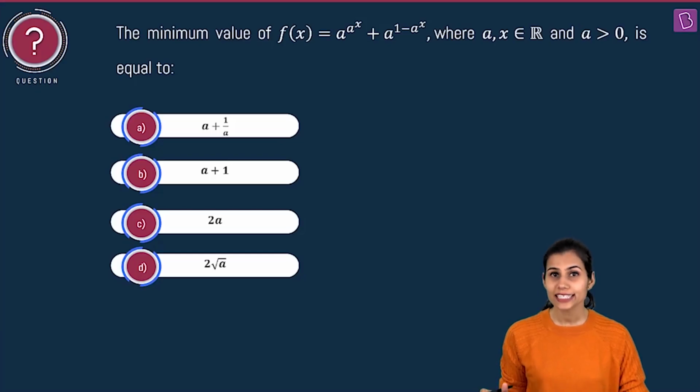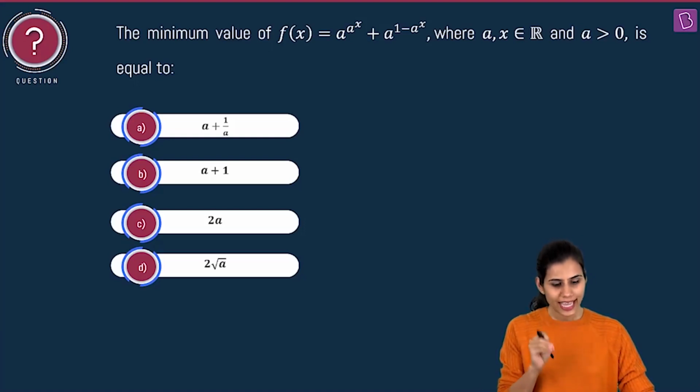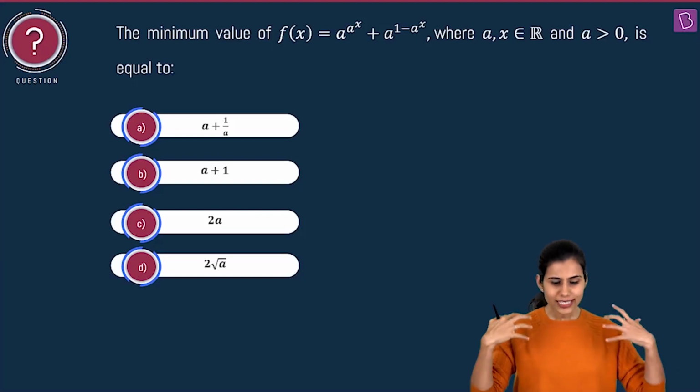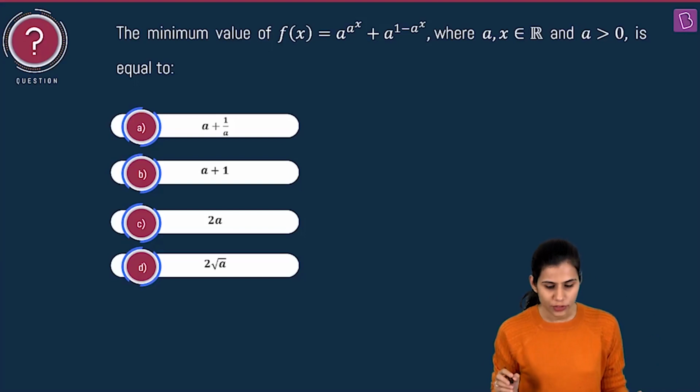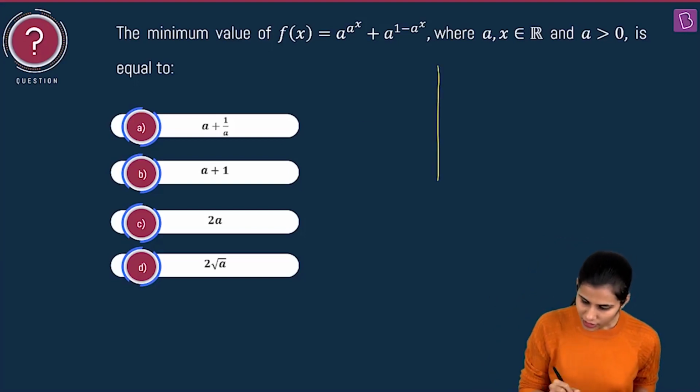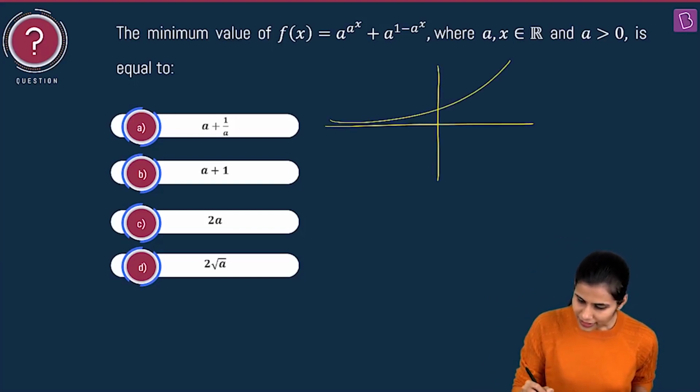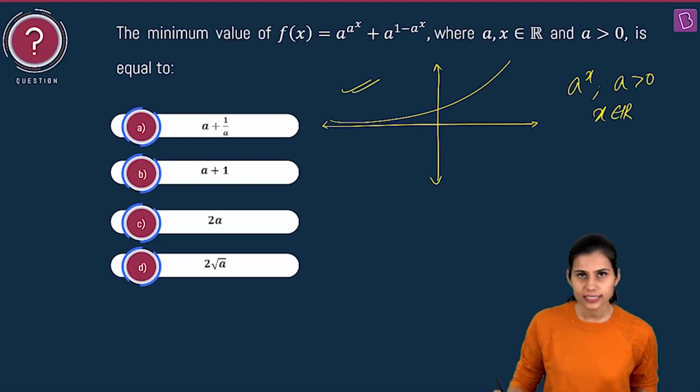Let's now move ahead and discuss this question, which is based upon functions. You are given f of x and you are being asked to fetch its minimum value. Now, before I start attacking this question, there is just one concept that I want to revise with all of you. See, do you remember that the graph of a to the power x, where a is positive and x belongs to R looks like this.